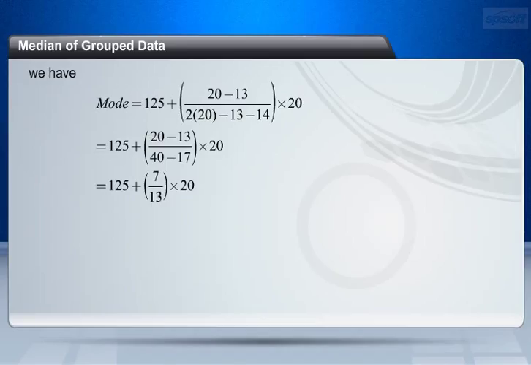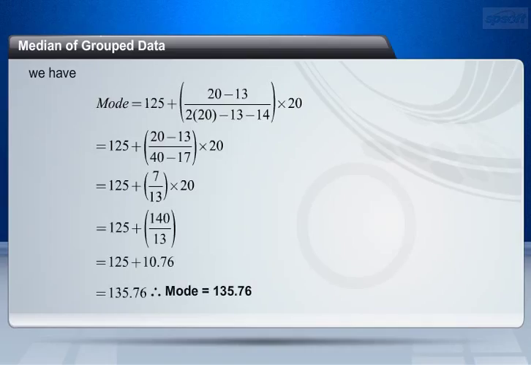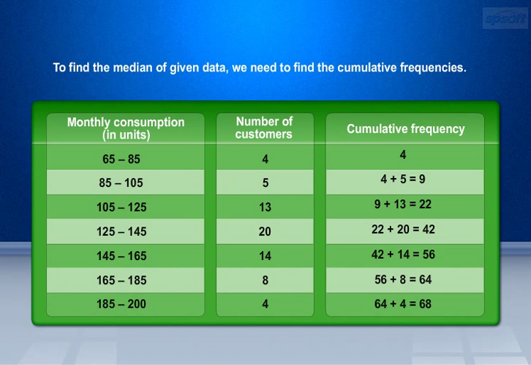This is equal to 125 plus (20 minus 13) by (40 minus 27)...